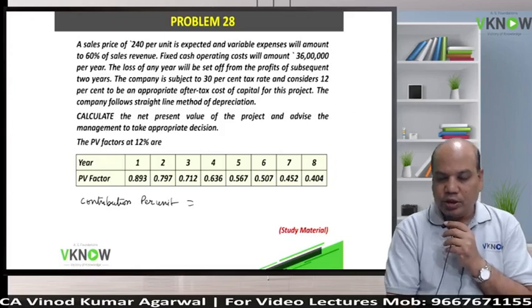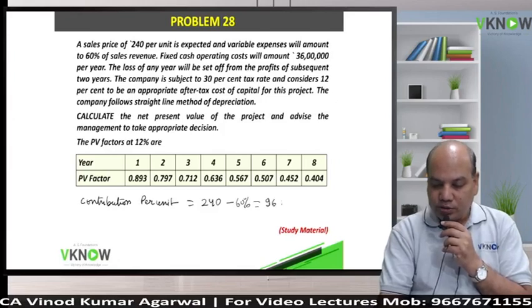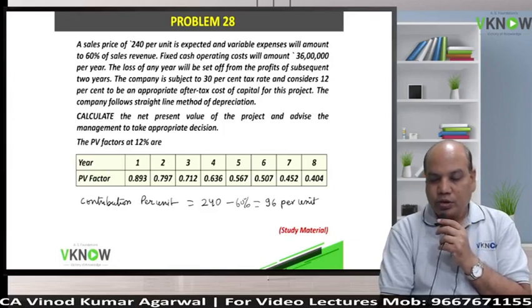Contribution per unit, anybody? 240 is the selling price and variable cost is 60% of sale revenue. So contribution would be 96 per unit. Do you agree? Yes. Fixed cost will be 36 lakh per year.